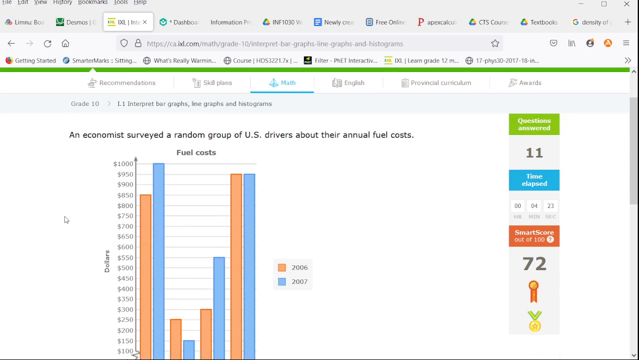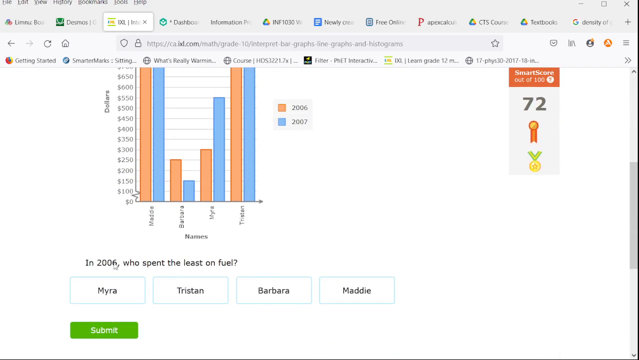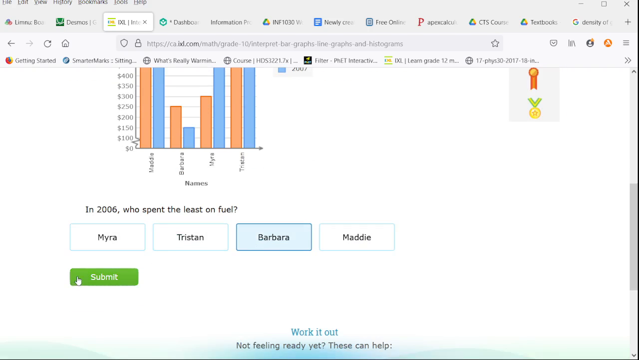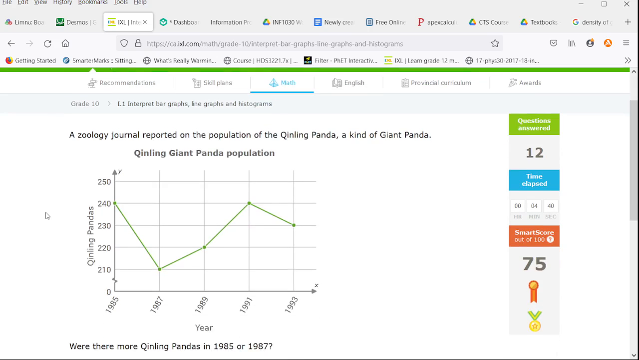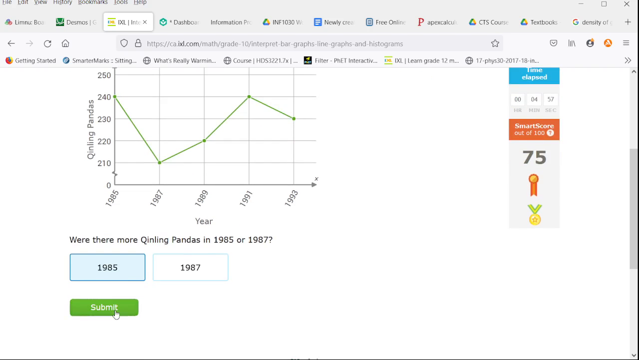An economist surveyed a random group of U.S. drivers for their annual fuel costs. In 2006, who spent the least on fuel? That's the orange one. 2006 is orange, so we look for the shortest orange line, and that's Barbara. A zoology journal reported on the population of the Quinling panda, kind of giant panda. So were there more Quinling pandas in 1985 or 1987? That's 1985. There were 30 more of these pandas.